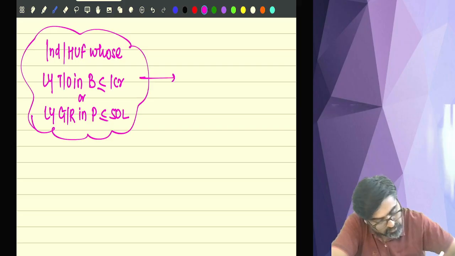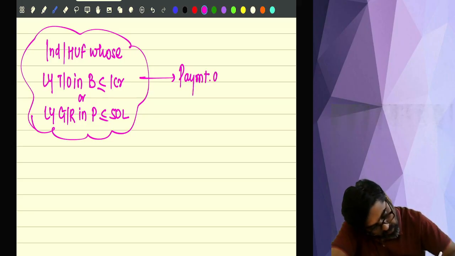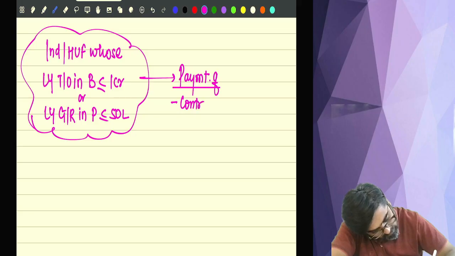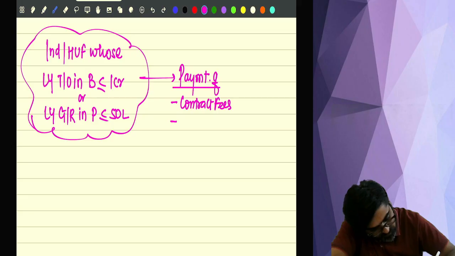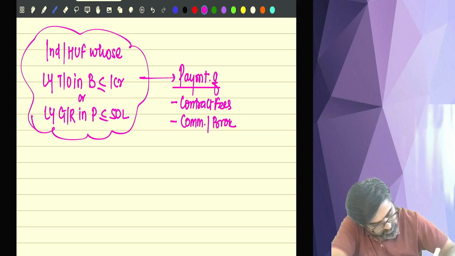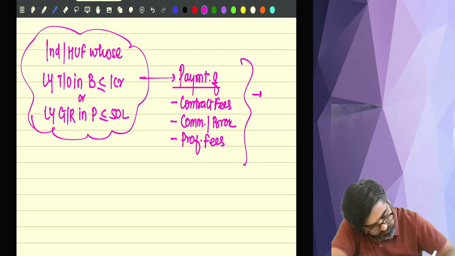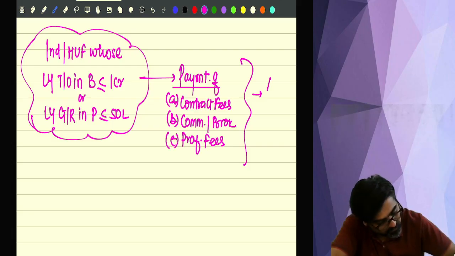Okay. He is making payment. What type of payment? Payment of contract fees, payment of commission or brokerage, or payment of professional fees. And these payments are made to A, B or C. These payments are made to a payee.